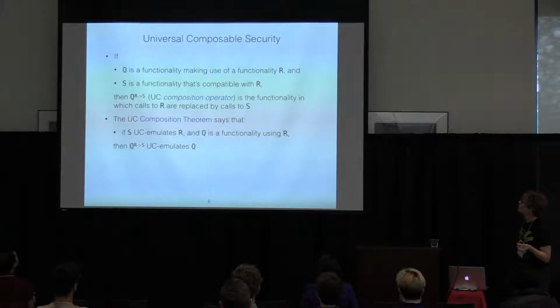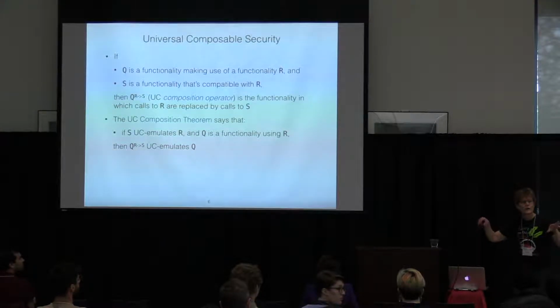So compatible here means that they've got the same kind of interface in terms of the dummy parties or the real parties.